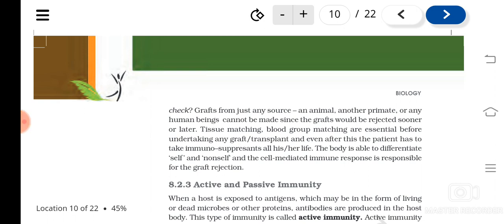The immune system thinks the transplanted organ is a foreign body and starts reacting with it, and it will lead to the failure of the organ transplantation. So to prevent that, we have to take medicines, immunosuppressants. This rejection of the transplanted organ is due to the cell mediated response, or cell mediated immunity.